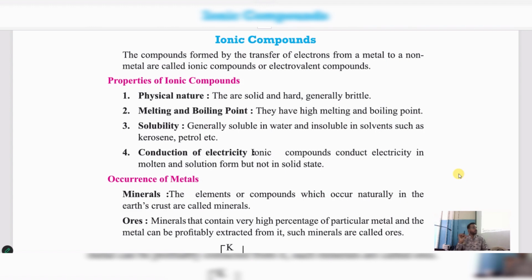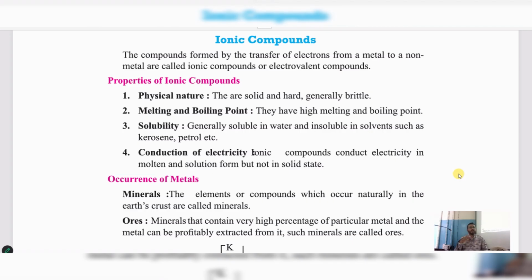Ionic compound or electrovalent compound. Examples of ionic compounds: sodium chloride is an ionic compound, magnesium chloride is an ionic compound, aluminium chloride is an ionic compound. What is this all? It's nothing but whichever metals are transferring the electrons to a non-metal. Understood? Then the new compound which will be formed, such a compound is said to be an ionic compound.